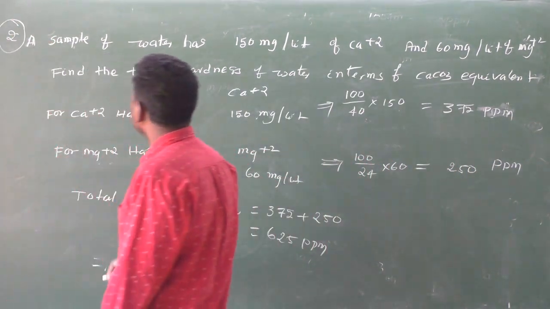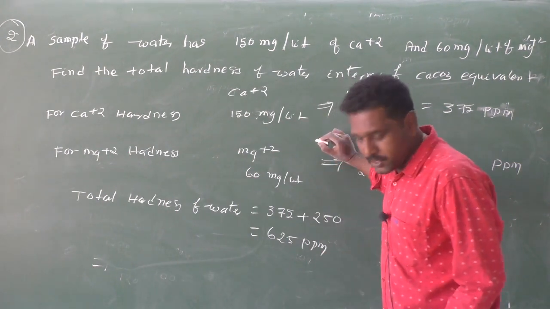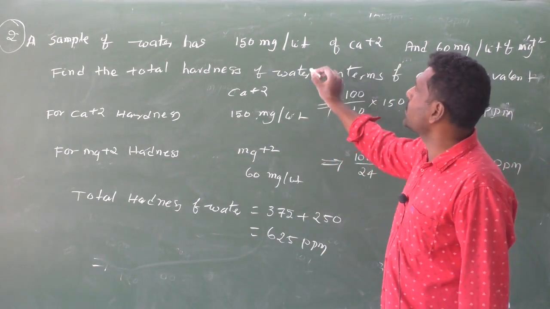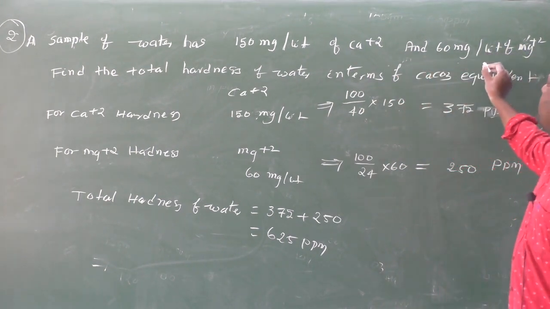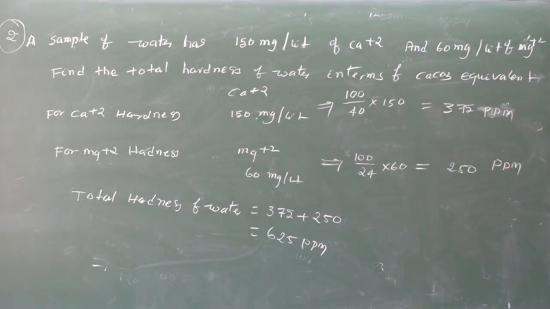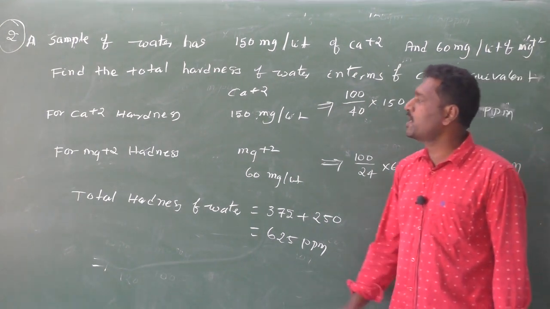Second problem: a sample of water has 150 milligram per liter of Ca+2 and 60 milligram per liter of Mg+2. Find the total hardness of water in terms of calcium carbonate equivalent. So in that water, how much of Ca+2 is there?